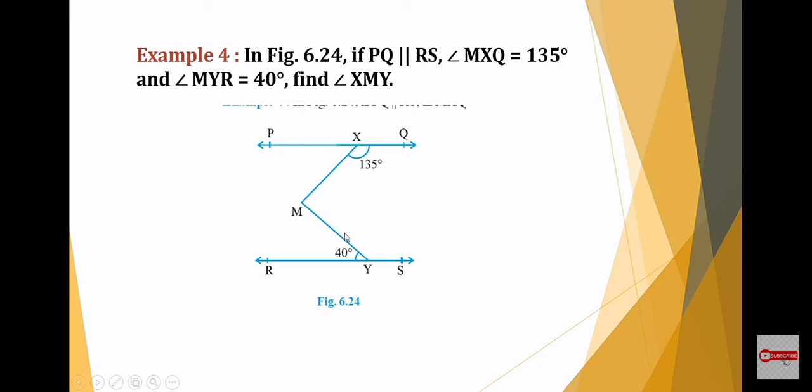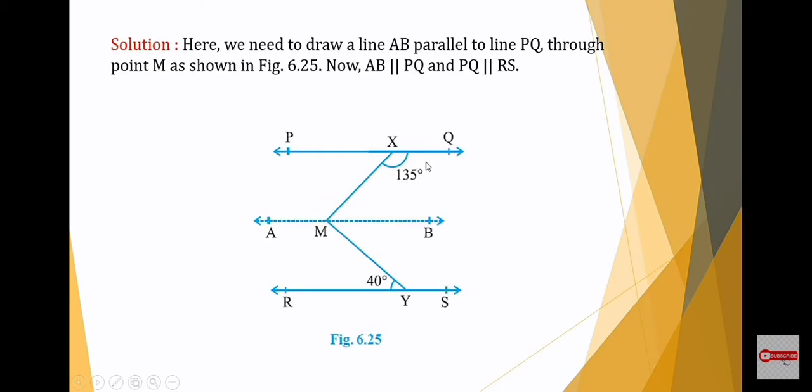Consider example 4. In this figure, if PQ is parallel to RS, angle MXQ is equal to 135 degrees and angle MYR is equal to 40 degrees, find angle XMY. You have to find angle XMY. So the solution.